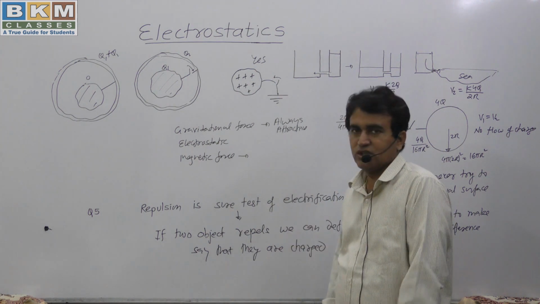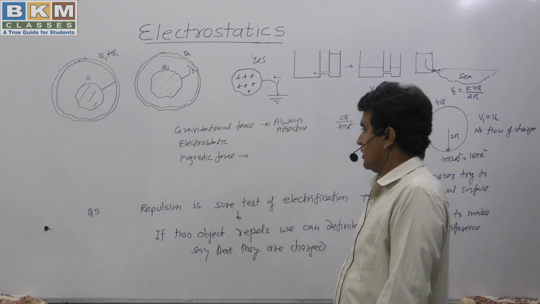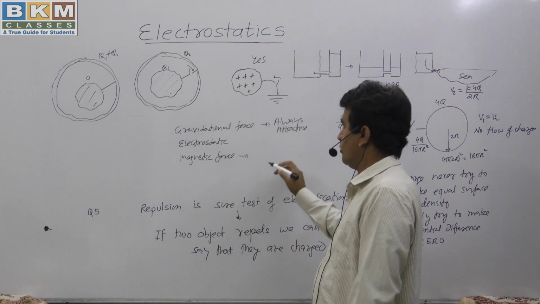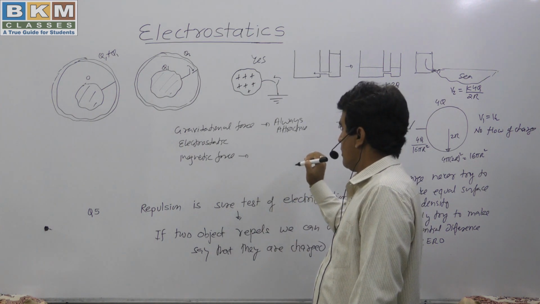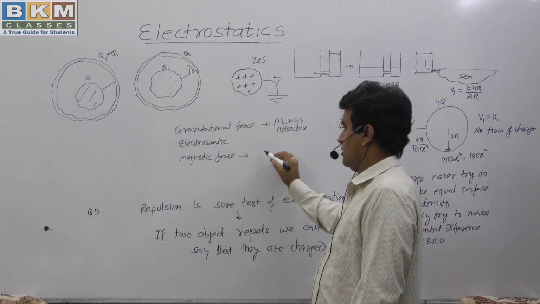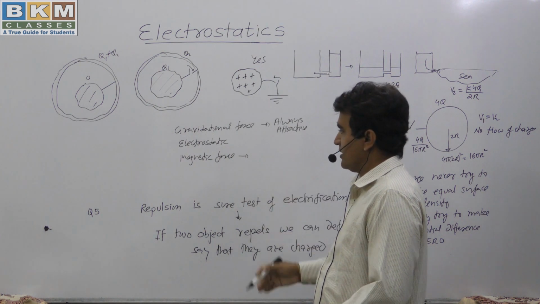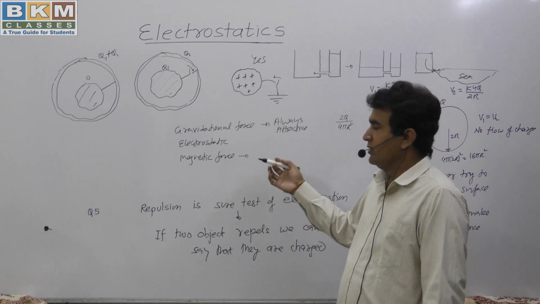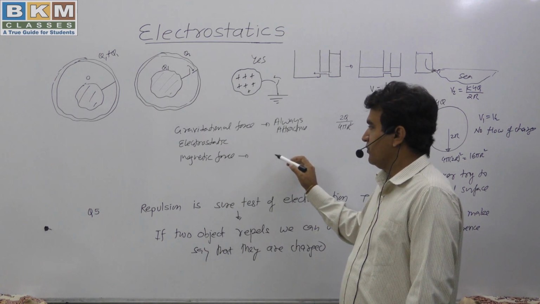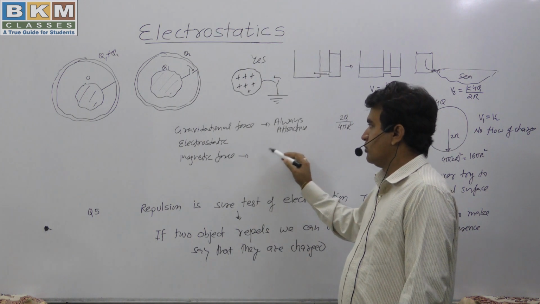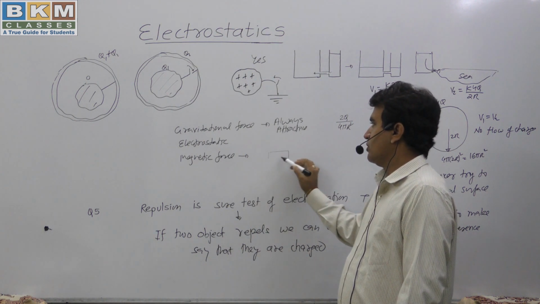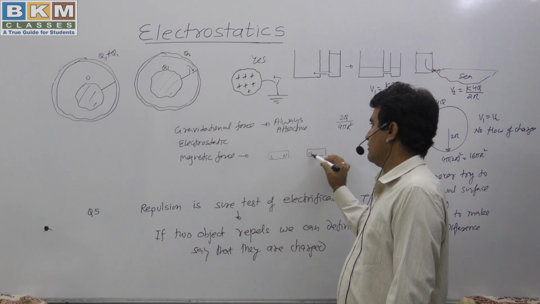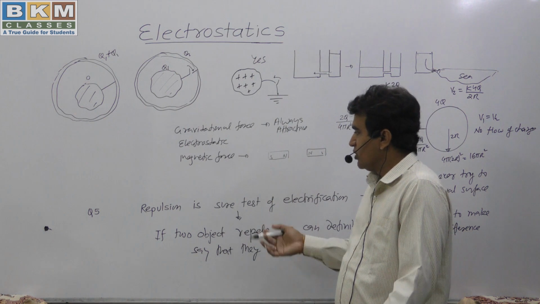So here we have just two objects, there is no flow of charge, so there is no possibility of magnetic force. In daily life we have the example of magnet and iron. They can attract, and if we have definitely two magnets, north and south, if they are repelling each other, so they can be neutral.